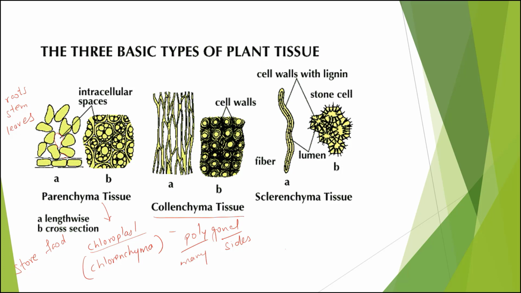The other important thing about them is they are thickened at the corners, due to the presence of cellulose and pectin. These are two different substances which are present for thickening. And the intercellular spaces are absent.